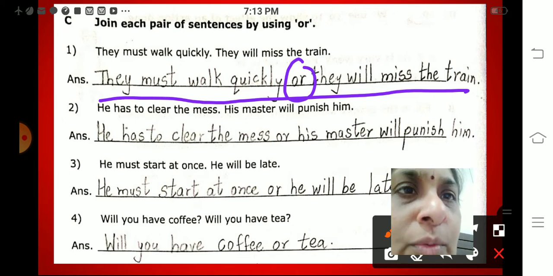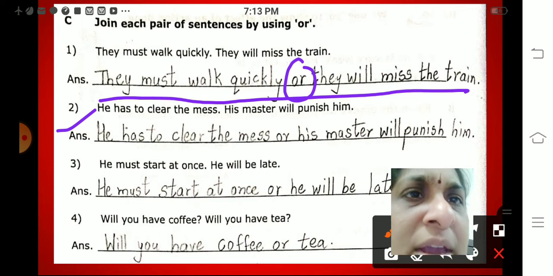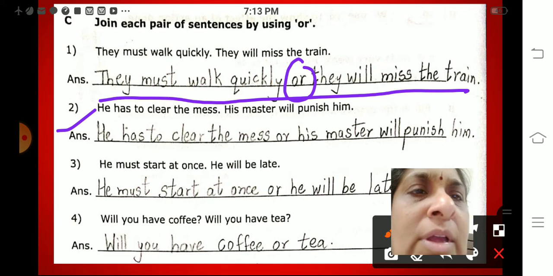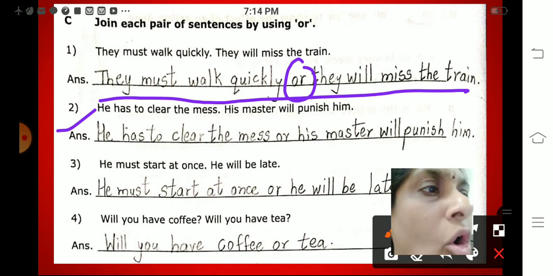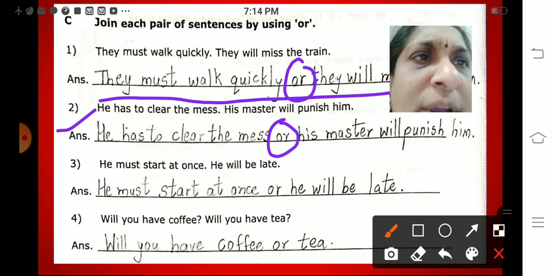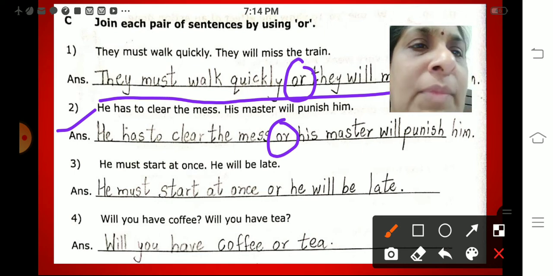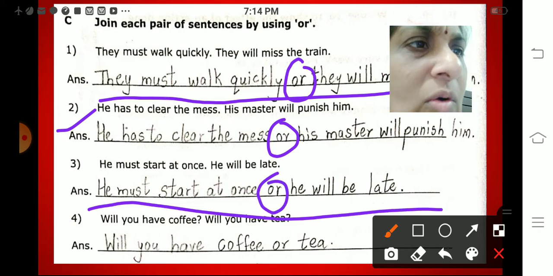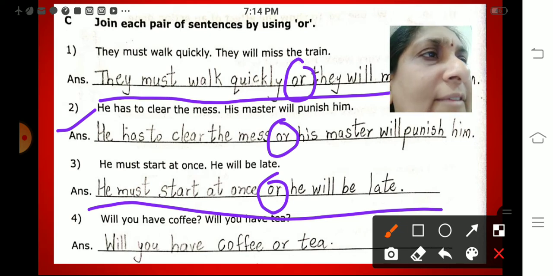Okay. So second one I am doing. He has to clear the mess. His master will punish him. He has to clear the mess or his master will punish him. He must start at once. He will be late. What's the answer? He must start at once or he will be late.